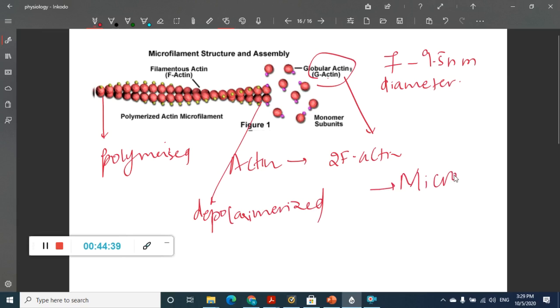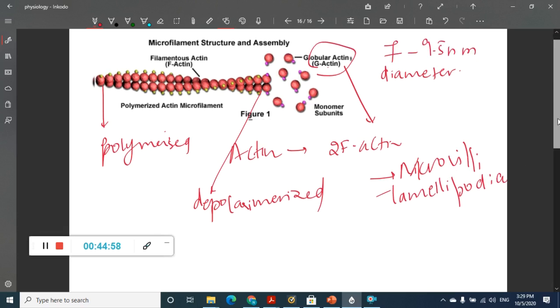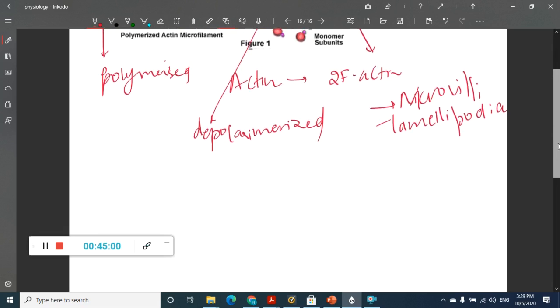These microfilaments are present in microvilli of epithelial cells of intestinal mucosa. They are abundant in a process called lamellipodia. What is lamellipodia? Where the cells put out and crawl along the surface. That is called lamellipodia. They are helpful in lamellipodia.